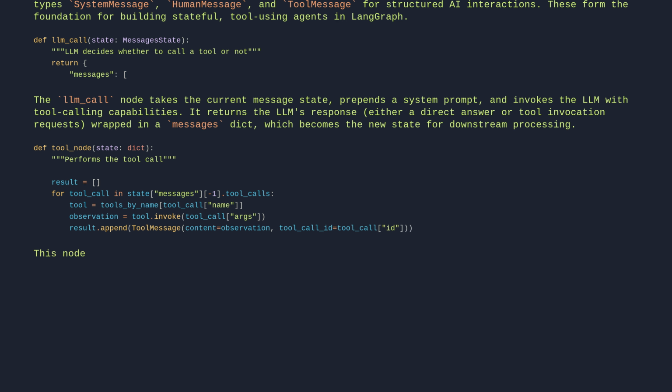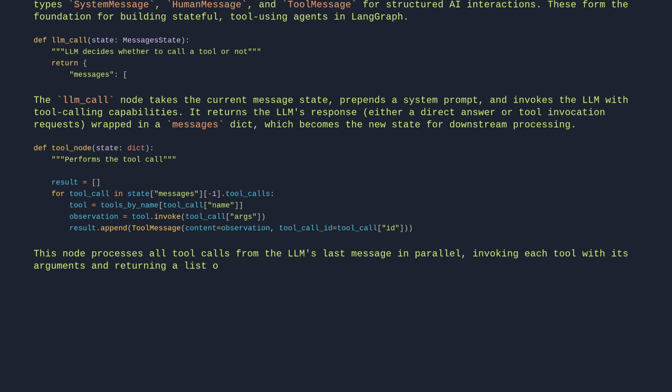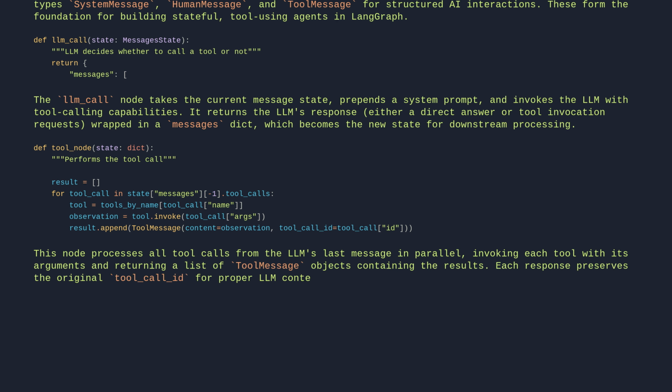tool_call_id=tool_call["id"])). This node processes all tool calls from the LLM's last message in parallel, invoking each tool with its arguments and returning a list of tool message objects containing the results. Each response preserves the original tool call ID for proper LLM context tracking in subsequent turns. The output format matches LangGraph's expected structure for tool execution results.